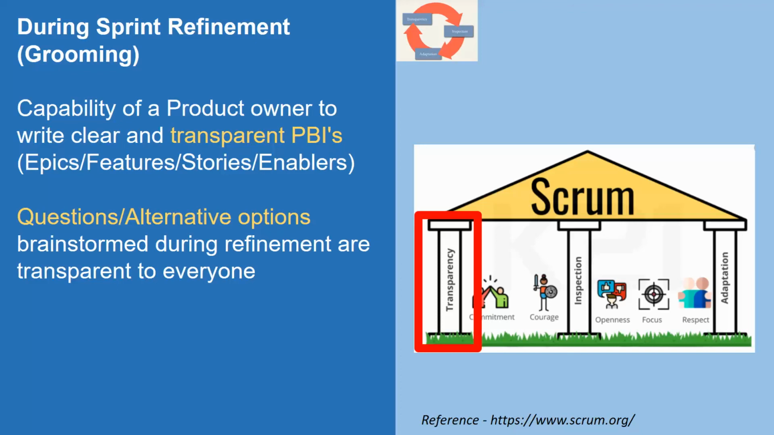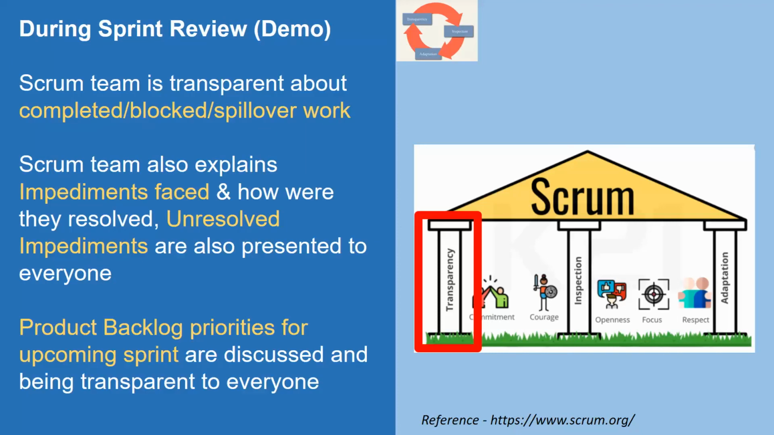So that's another example of being transparent, that we are 100% transparent. Sprint demo: what are some examples of transparency in the sprint demo? The Scrum team is transparent about completed work, blocked work, as well as spillover work. If there is any worry, there is no hiding, because throughout the Scrum process, I've talked about DSU, I've talked about sprint planning, and now I'm talking about sprint review. What was the work that we completed, what was the work that was blocked, and what is the spillover work that we were not able to complete and that will spill over to the next sprint.